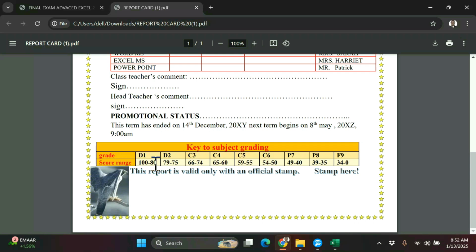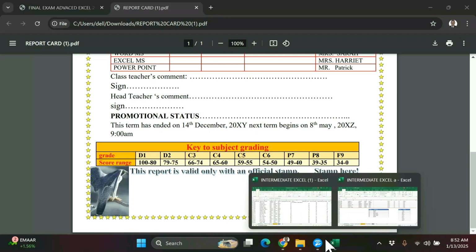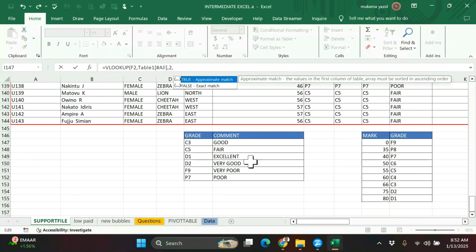That is the range. So we are not going to use exact, because here it is dealing with a range. So we are not going to choose false for the exact match. We are going to choose true, the approximate match.